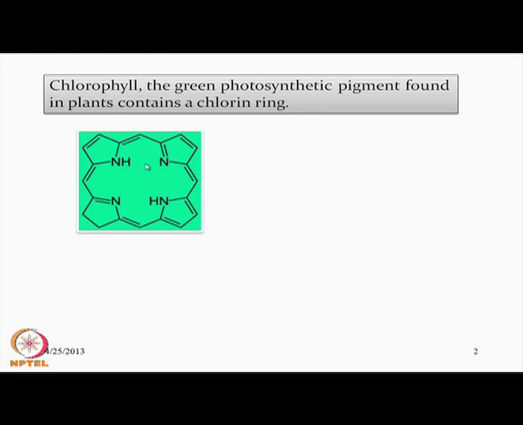Now we can look at the difference: only this particular ring is the reduced ring. This is also containing NH and NH, that means this ligand can function as L2 minus through deprotonation, and nicely it can bind to a metal ion which can have a 2 positive charge.